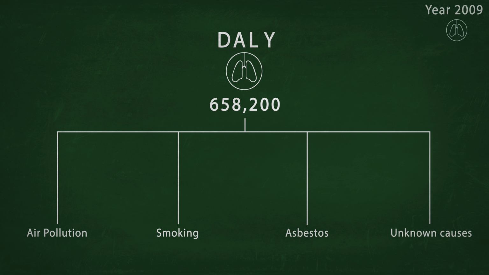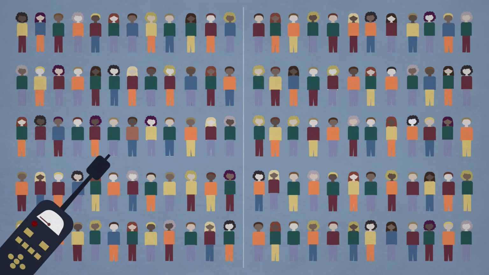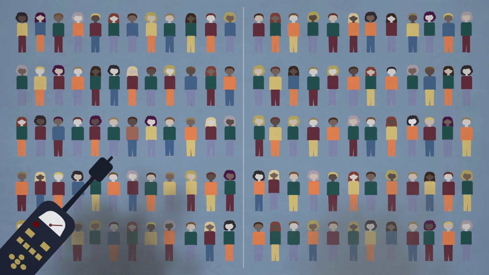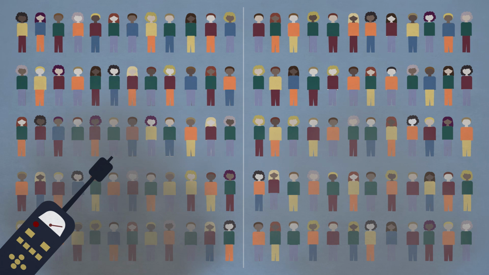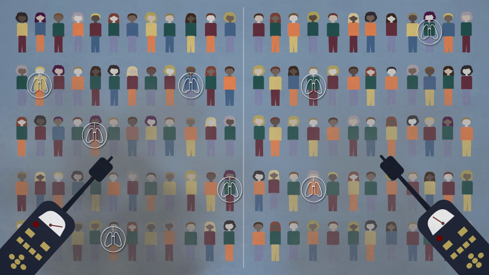In order to find the share attributable to air pollution, broad studies across a population are conducted. These assessments are so-called epidemiological studies. In our example, people who are exposed to higher concentrations of the air pollutant particulate matter are compared to people who are exposed to lower concentrations. In these studies, the number of people who develop lung cancer are observed.